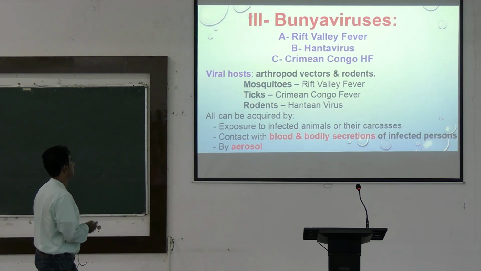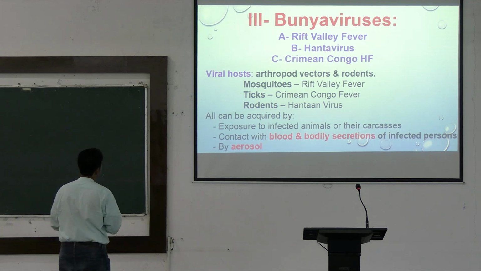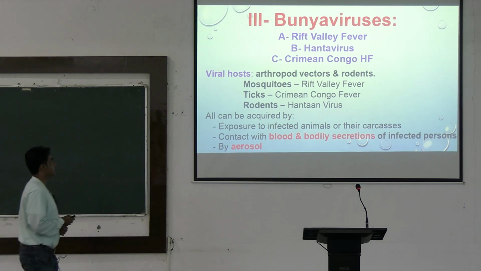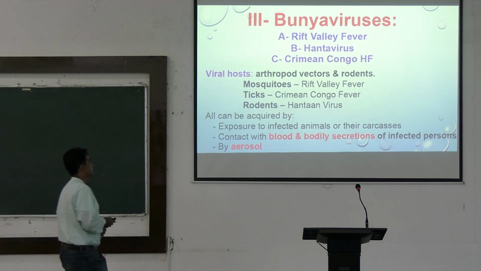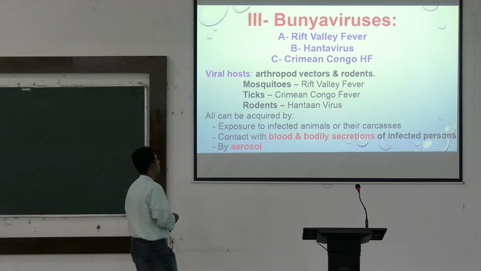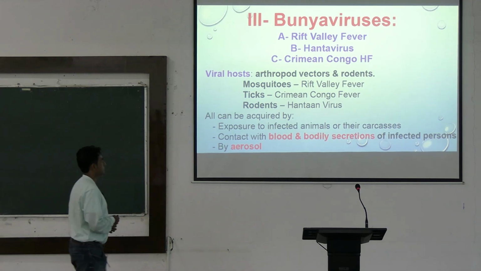Now coming on to the third category, Bunyaviruses. Among Bunyaviruses, there are Rift Valley fever, Hantavirus and Crimean-Congo hemorrhagic fever.